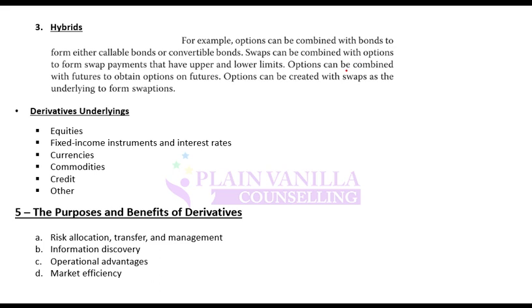And hybrids, we discussed that hybrids can include swaptions, callable bonds, puttable bonds, and convertible bonds. What are the underlyings in a derivative? It can be equity, fixed income, currency, commodity, credit, or other. It can be any underlying. There can be a derivative or a contract on anything.